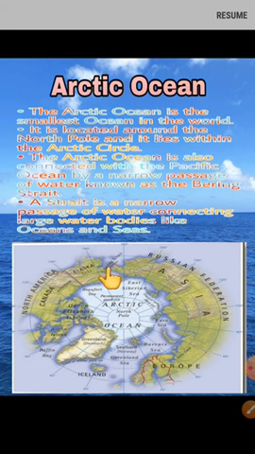This is known as the Bering Strait, which connects the Arctic Ocean with the Pacific Ocean through this small, narrow passage. So what is a strait? A strait is a narrow passage of water connecting large water bodies like oceans and seas.